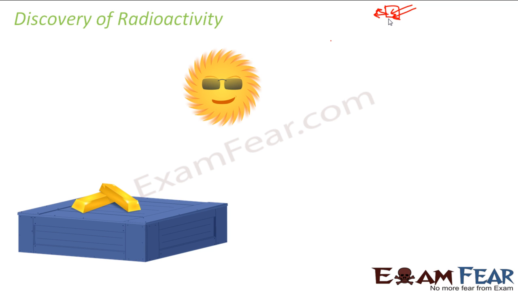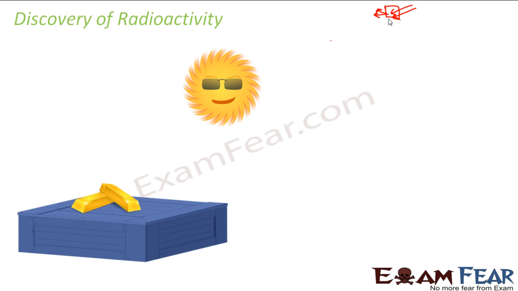Now, the box inside which the photographic plate is kept is opaque. So the box will not allow the rays of the light to pass through it. Therefore, when the photographic plate is developed, it should be plain. There should be no traces on the photographic plate because the sun rays will not reach it at all. Now, he took some fluorescent object and placed it over this box.